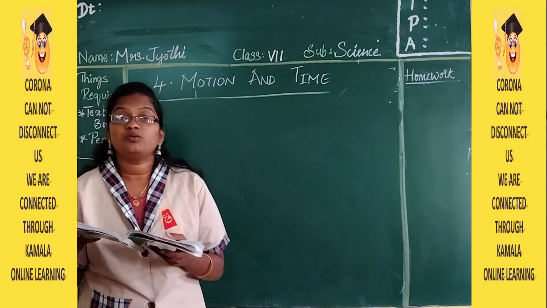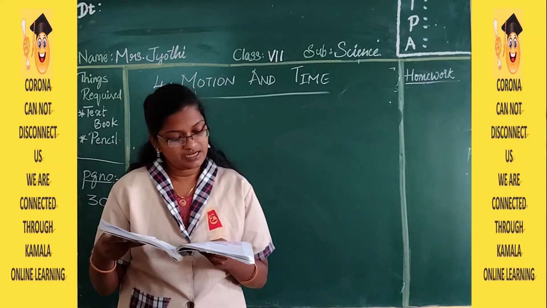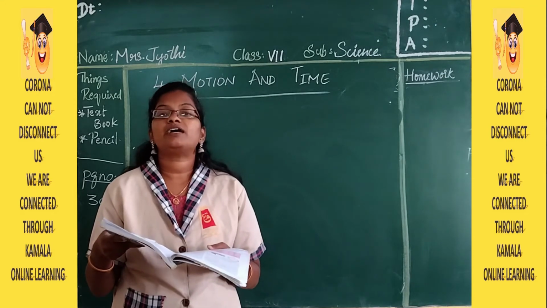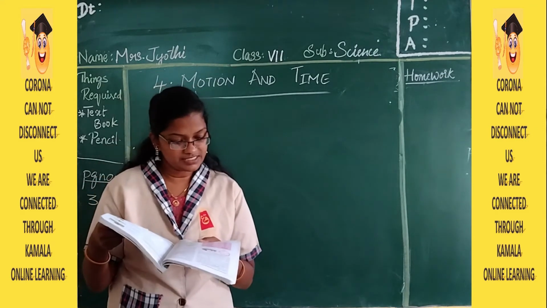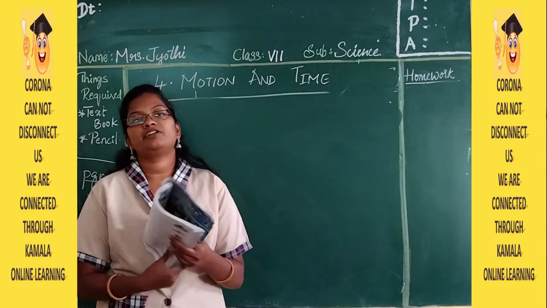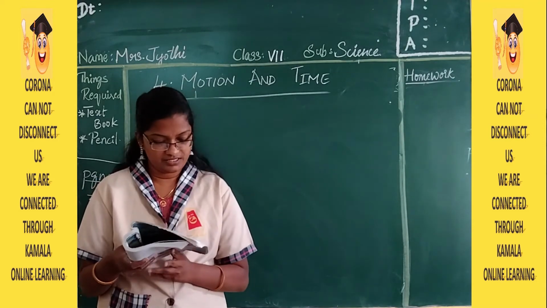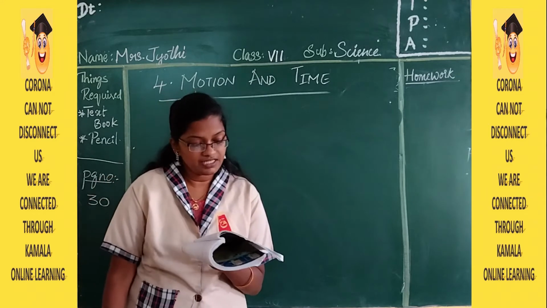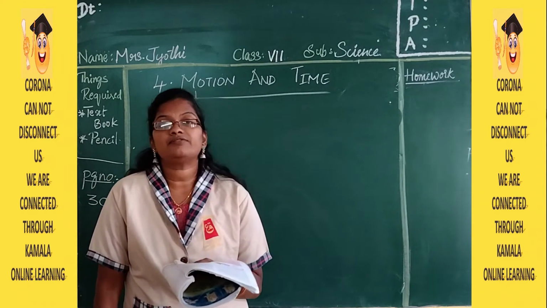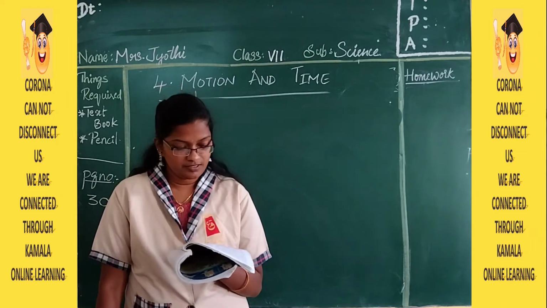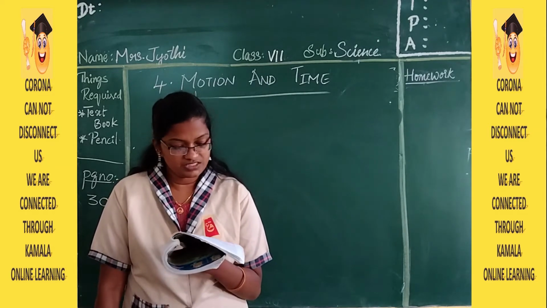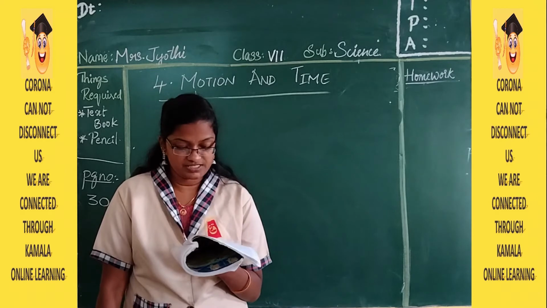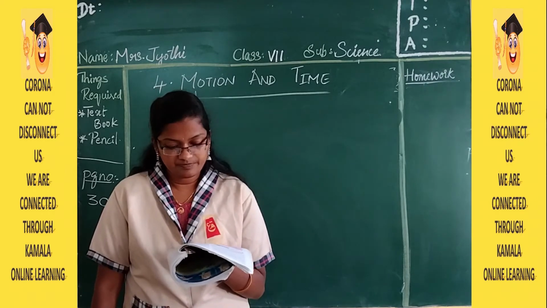Yes. So look at the table there. Car A, car B, and below there are some questions. See, which car has travelled equal distance in equal intervals of time? It is car A. Which car has travelled unequal distance in equal intervals of time? It is car B. Obviously, we notice that for car A, the change of position in every 10 seconds is 150 meters.